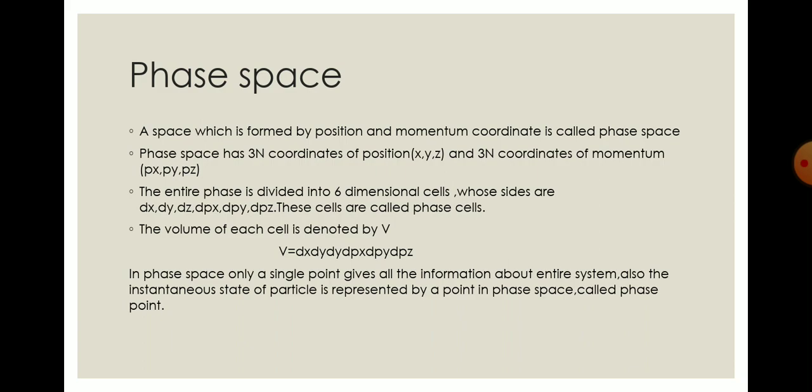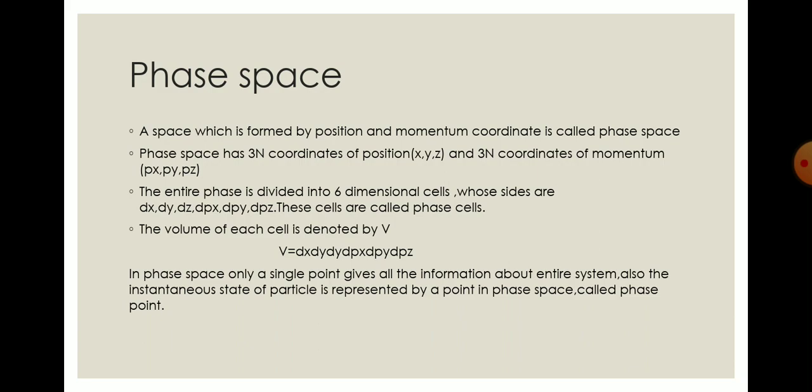In phase space there will be 6n coordinates, in which 3n coordinates will be of position and 3n coordinates will be of momentum, that is position x, y, z, and momentum coordinates px, py, and pz. We can say that the volume of phase space can be written by multiplying x, y, z and px, py, pz. We will be taking a small difference, that is dx, dy, dz, and dpx, dpy, and dpz.